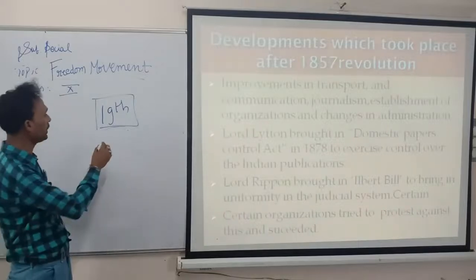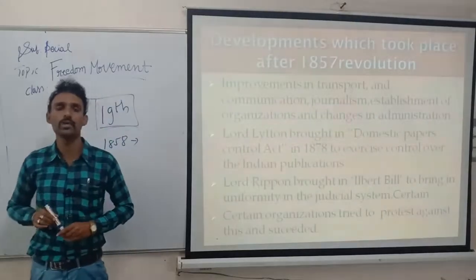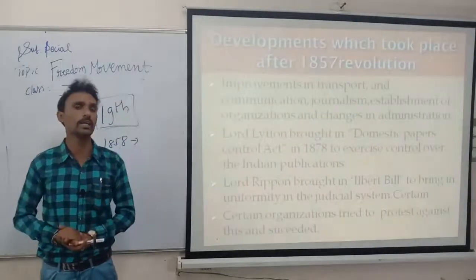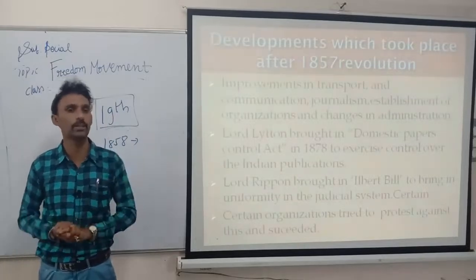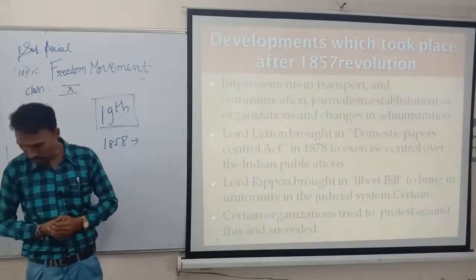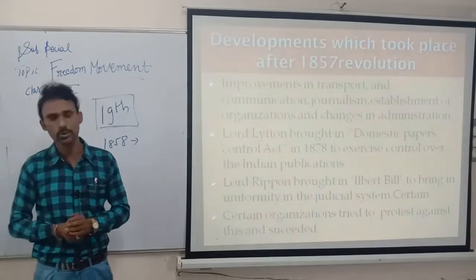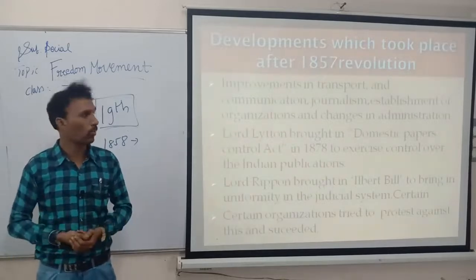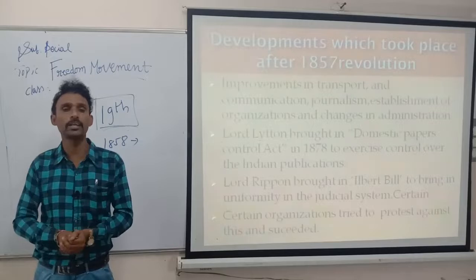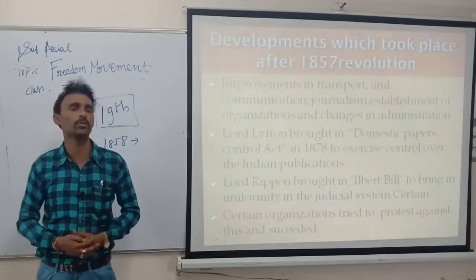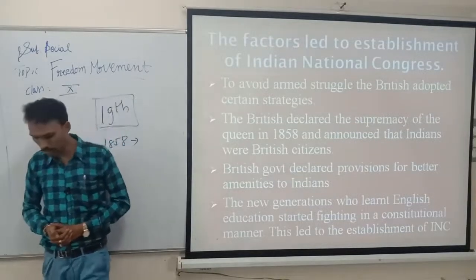After 1858, the Queen gave an order that she wanted to rule the country directly. She said the East India Company is not wanted, and the name was changed to the British East India Company. Legislations and everything came. Then nationalism was found as a concrete concept. They thought about when we would get independence and how our country must improve. Only one party came at that time. Which is the oldest party in India? The Indian National Congress, INC.